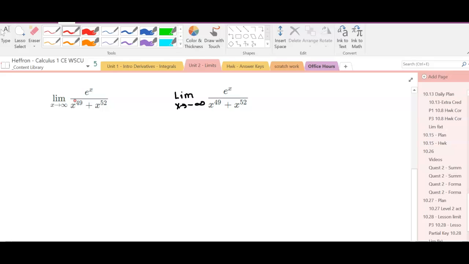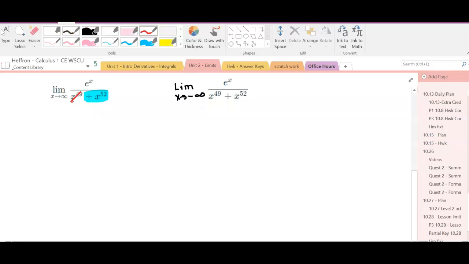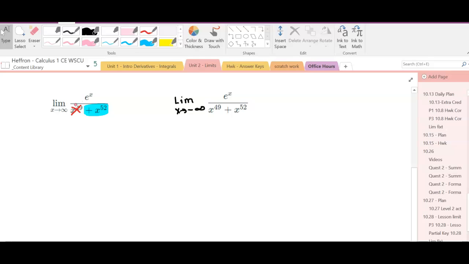So in this question, we're asked about another rational fractional limit. And so we're always going to be looking for the biggest power. So 52 is greater than 49, and e to the x is the only thing. And so the real question is, this is really big, right? 52 is huge. But exponential, as x gets big, this will far outstrip 52.